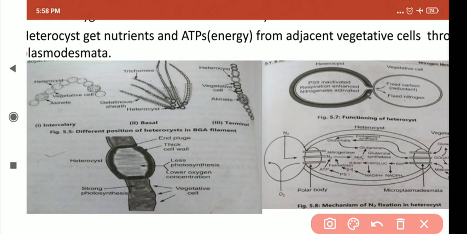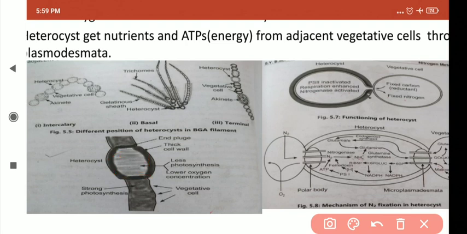This heterocyst contains the enzyme nitrogenase, and this enzyme is protected from oxygen by the thick wall of the heterocyst. There is no diffusion of O2 from outside.